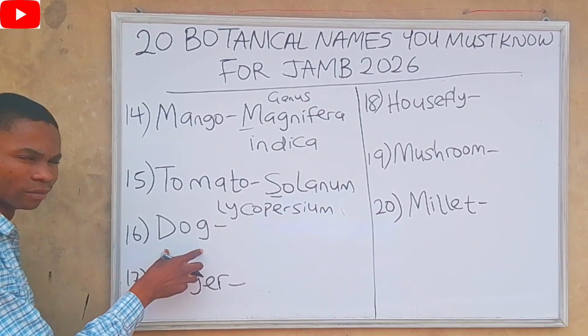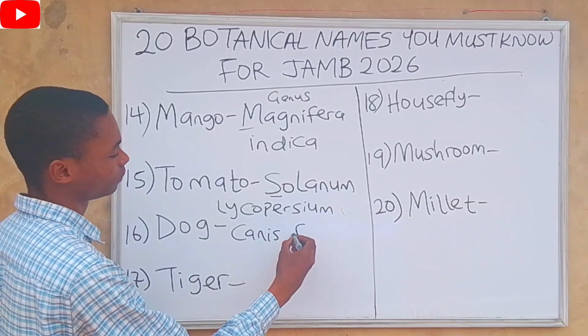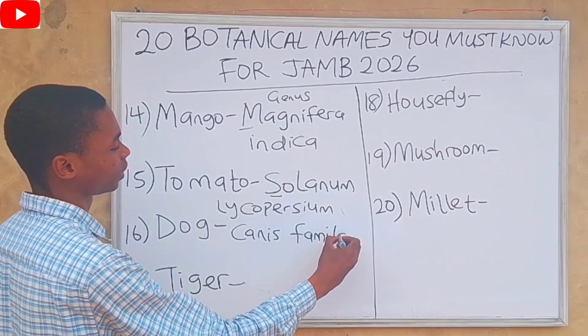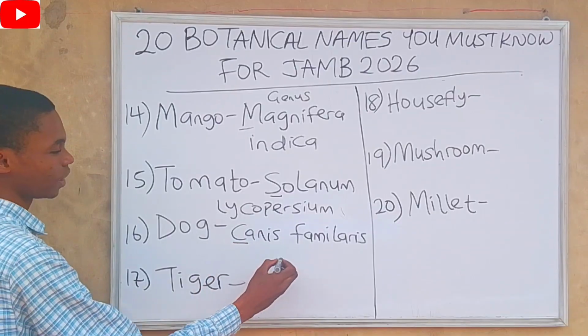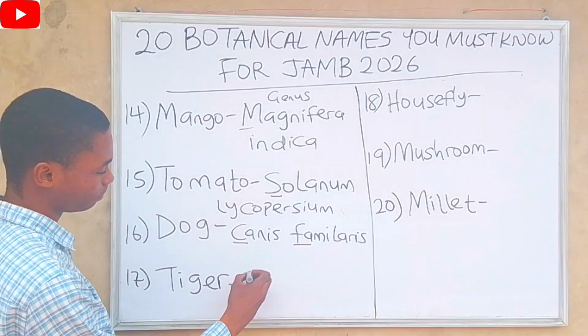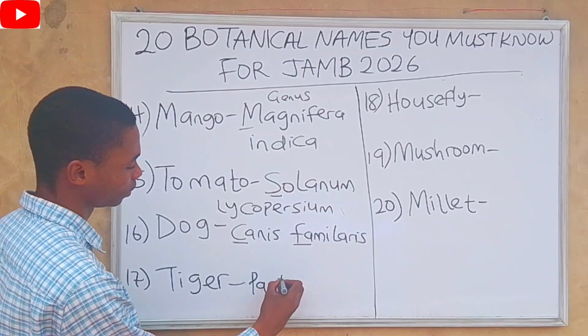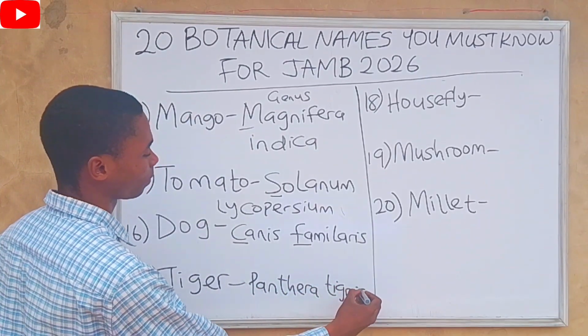The botanical name of dog is Canis familiaris. Canis is the genus, while familiaris is the species. The botanical name of tiger is Panthera tigris.